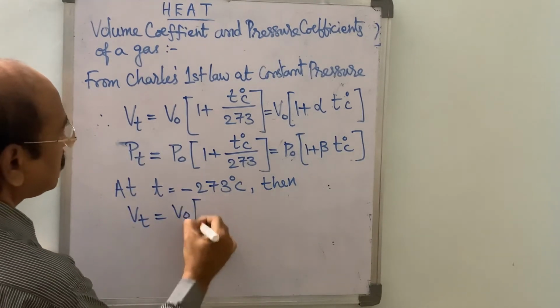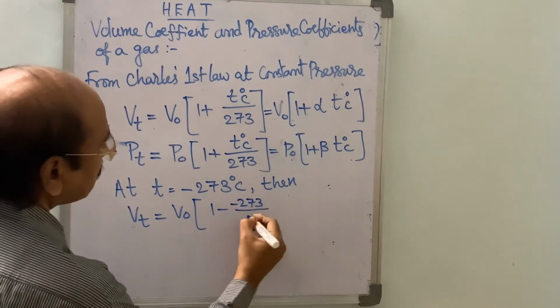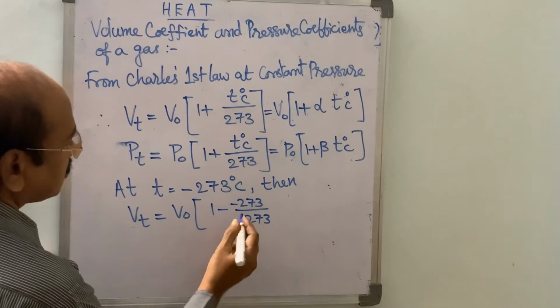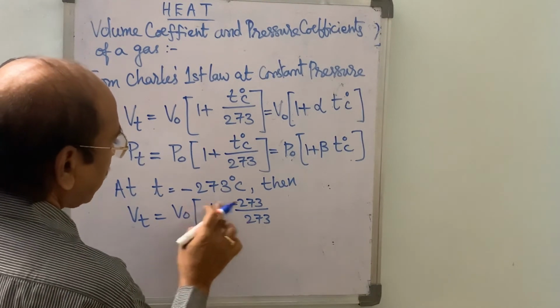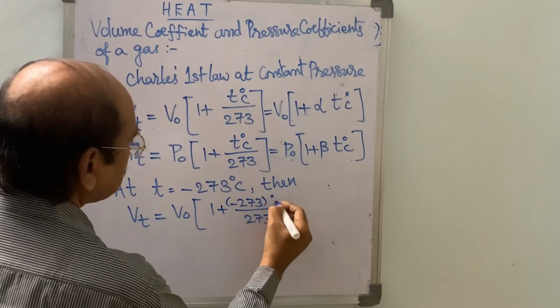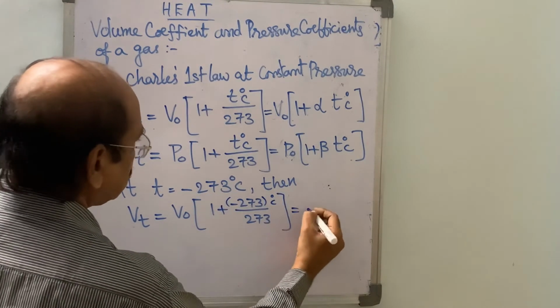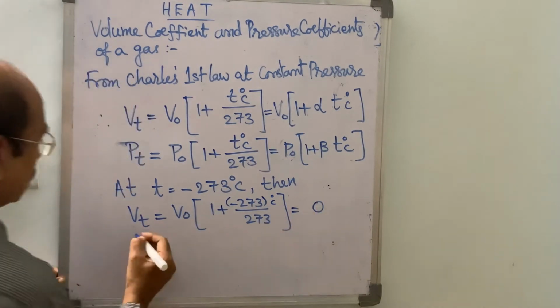Vt is equal to V0 into 1 minus 273 by 273. So 273 minus 273 is 0. 0 into V0 is 0.